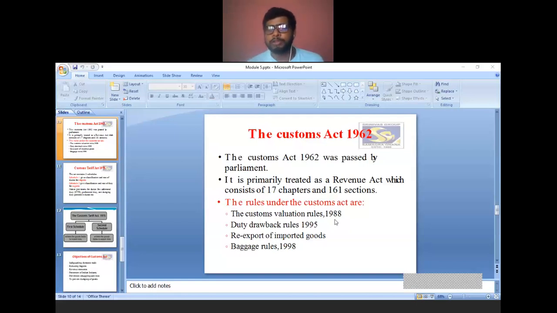Various rules under the Customs Act 1962 are included: the Customs Valuation Rules 1988, the Duty Drawback Rules 1995, the Re-export of Imported Goods Rules, and the Baggage Rules 1998. Everything is included under the Customs Act 1962.